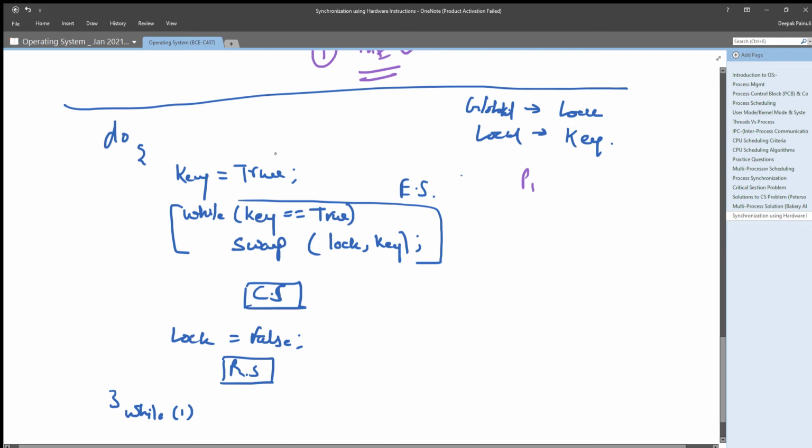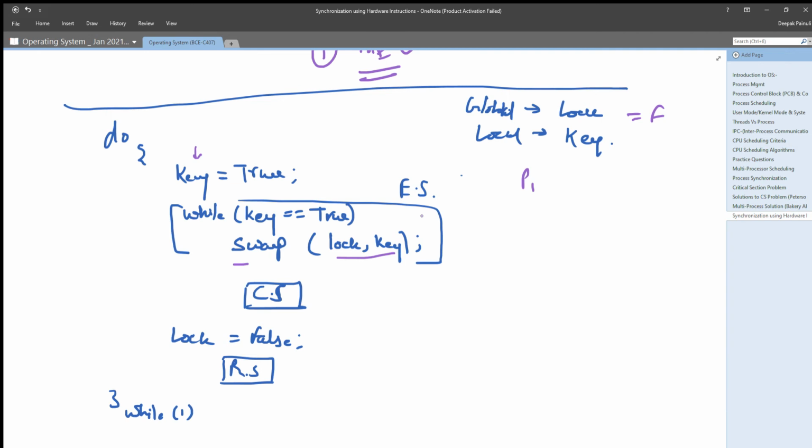So it will set its local variable key as true, so that until it gets key value false, it will swap the value of lock and key. Now here initially lock is false, because we are assuming that no one is executing its critical section, right?